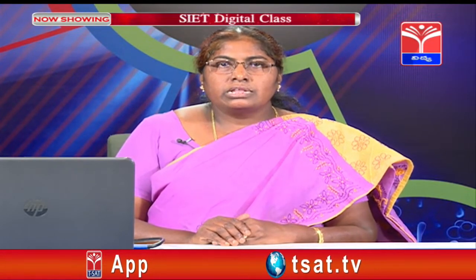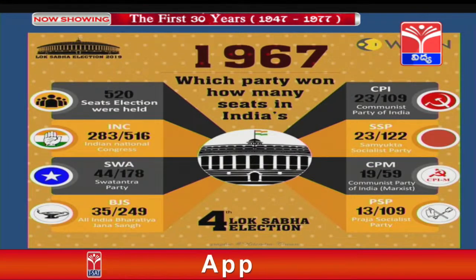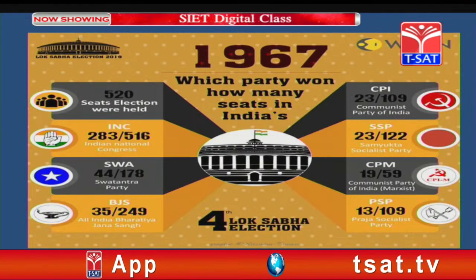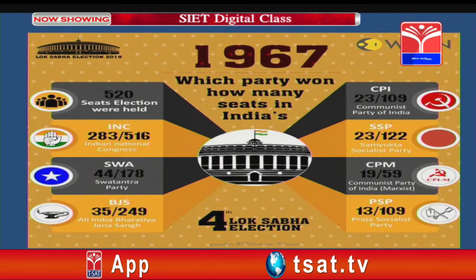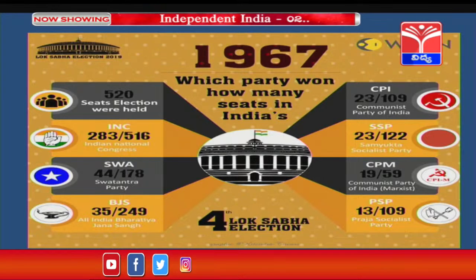That was the time when Shastri died. Indira Gandhi came up with a challenge to solve the problems within the country and outside the country. This is the number of seats that Congress won during the 1967 elections, and other parties which could secure remarkable progress challenging the main party.